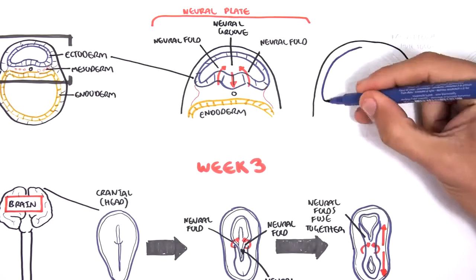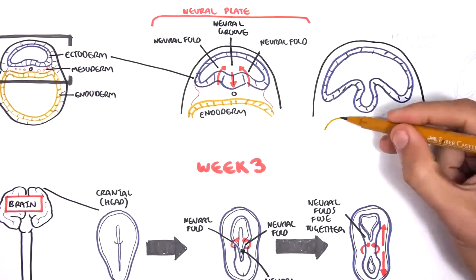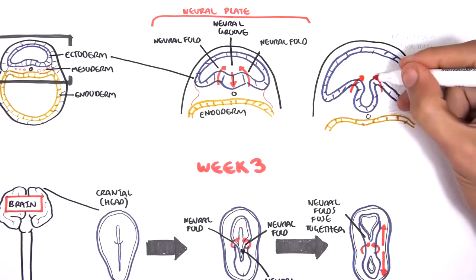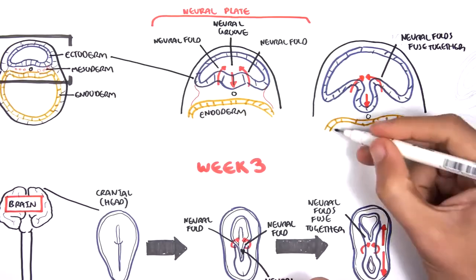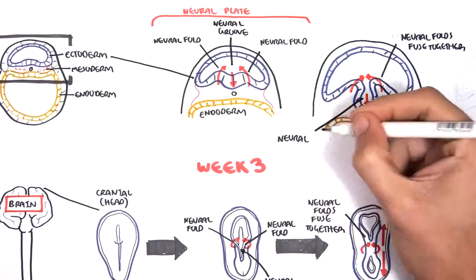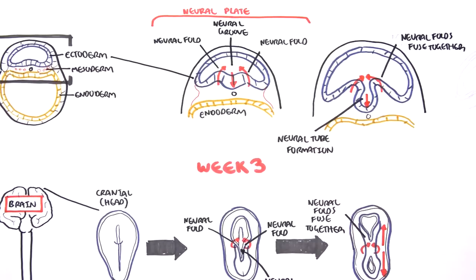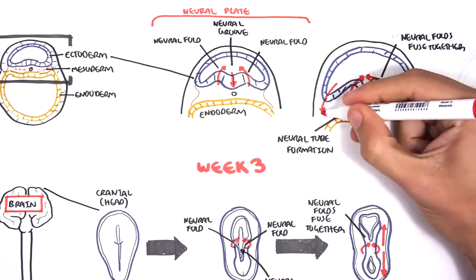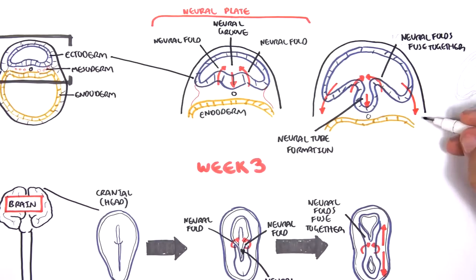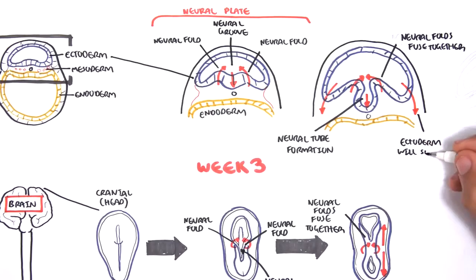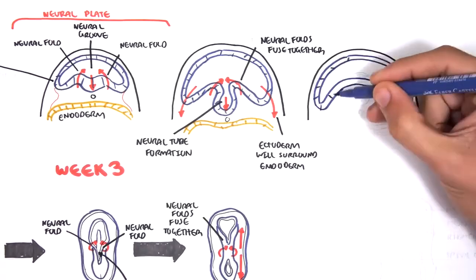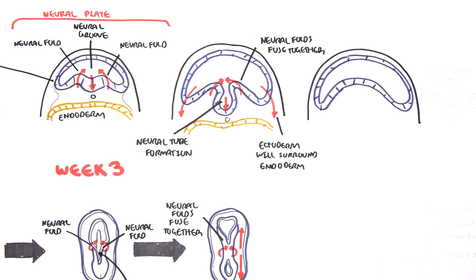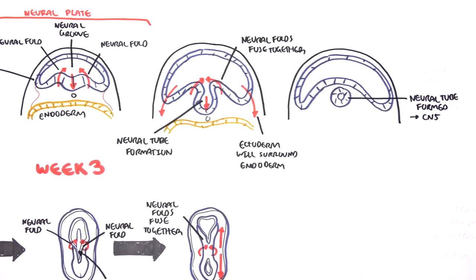Looking at it from head on again, so from the front, looking at it from a different view, what we are seeing are the neural folds meeting, fusing together, and it will form the neural tube as a result. The outer part of the ectoderm will begin moving down and surround the endoderm and the mesoderm, as we talked about. So by the end of week 4, you have the neural tube formed, which again will form the central nervous system.